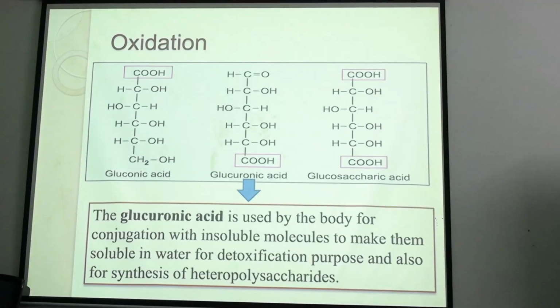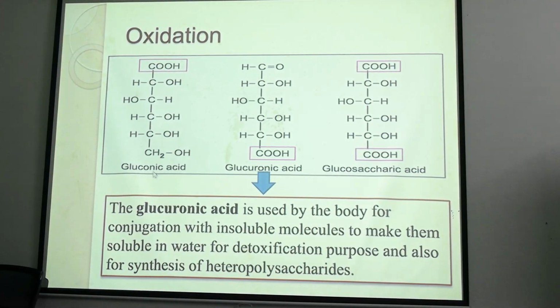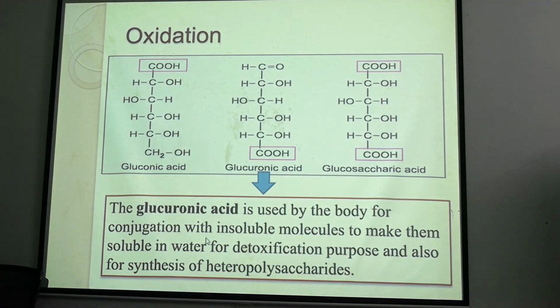Heteropolysaccharides are composed of uronic acids and amino sugars. Okay, and glucuronic acid is also important for conjugation of toxic materials. They conjugate with toxic insoluble molecules and they are excreted. Okay,